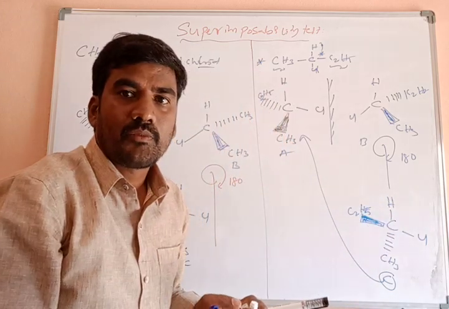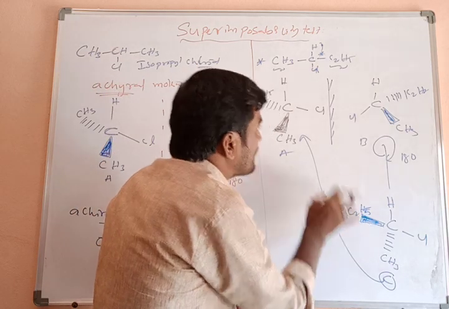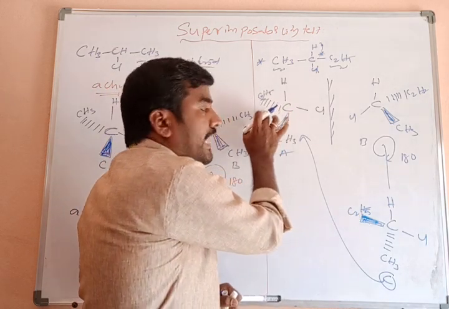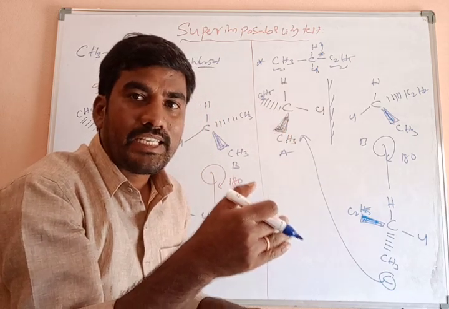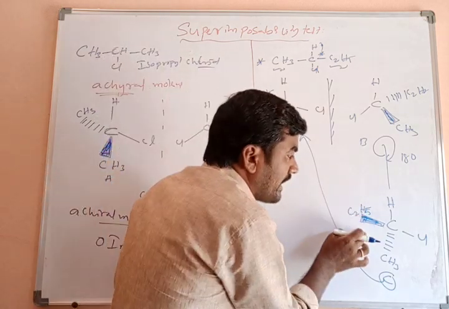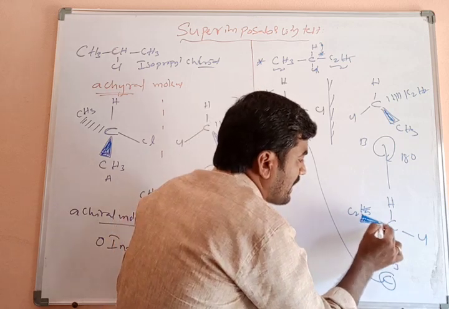Both lie on the plane. Both are superimposable on each other. Then next, the ethyl group, which is present in the actual molecule A, is inside the plane, on a dash bond. Now in C, it is above the plane. It is on a wedge bond.